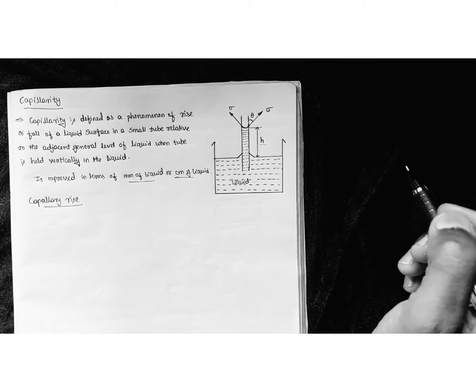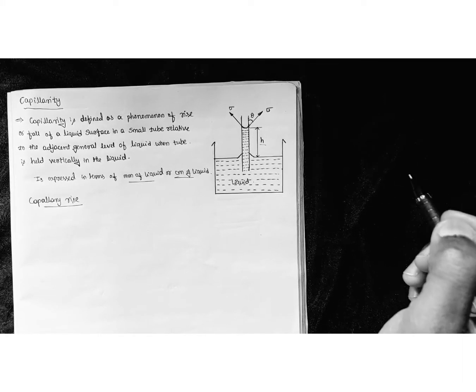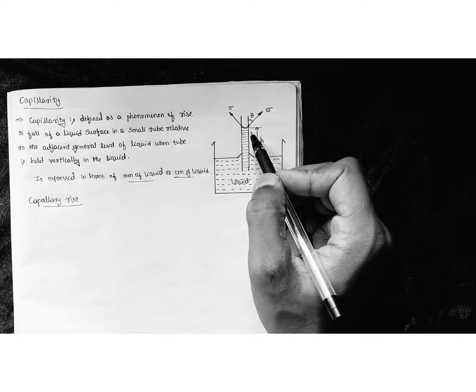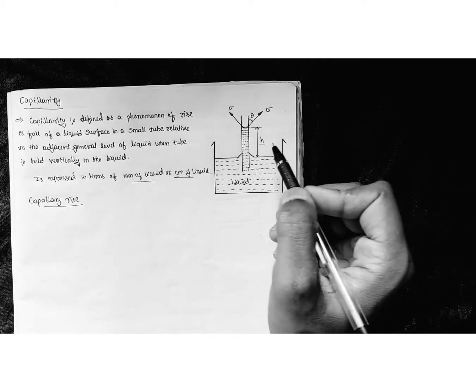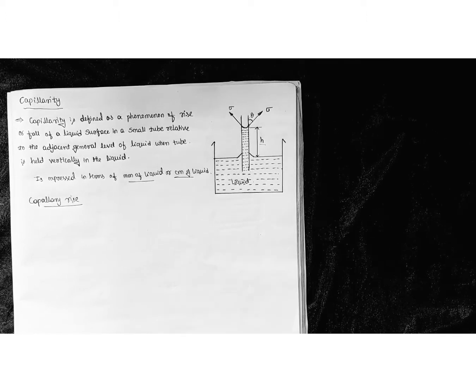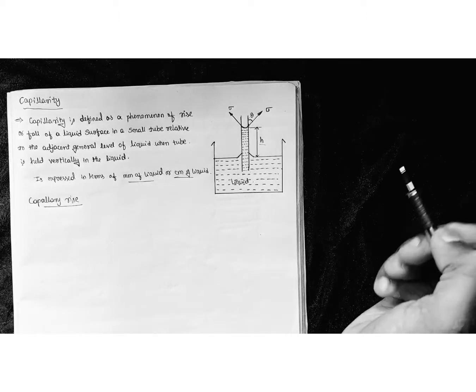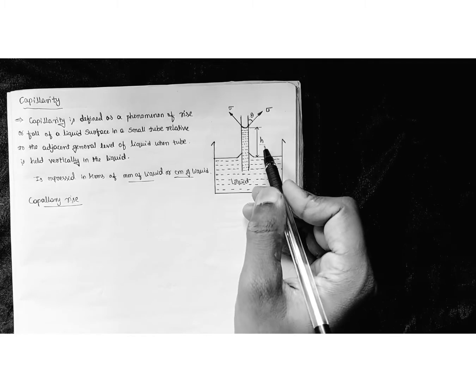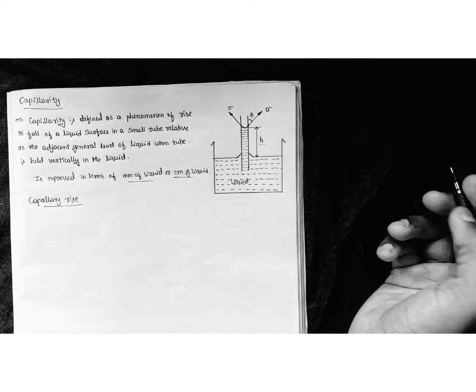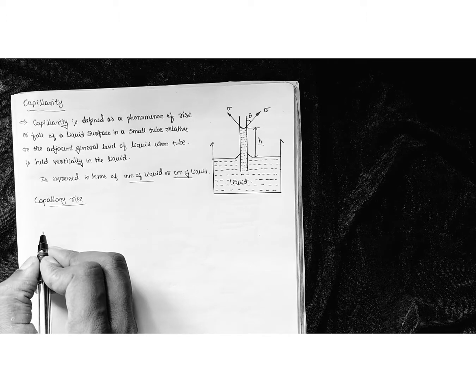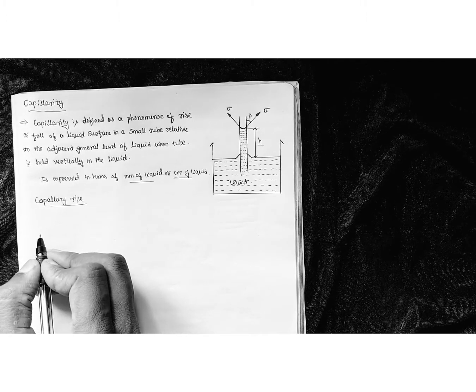Then for equilibrium conditions, it is necessary that the weight of the liquid present at a height of h should be equal to the vertical component of the surface tension developed in the liquid. Inside the tube, the weight of the liquid tends to pull down, so some downward force will be acting. We need to consider that downward force, and also the vertical component of the effect of the surface tension. So sigma is the surface tension, h is the height of the liquid, and theta is the angle of inclination. Then we are going to find the weight of the liquid acting at a height of h.